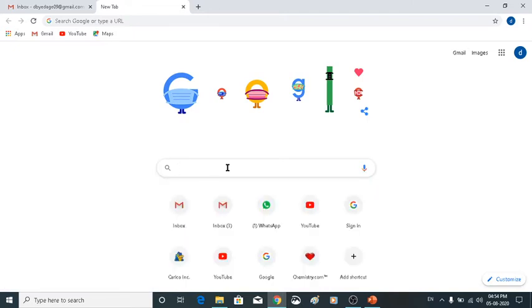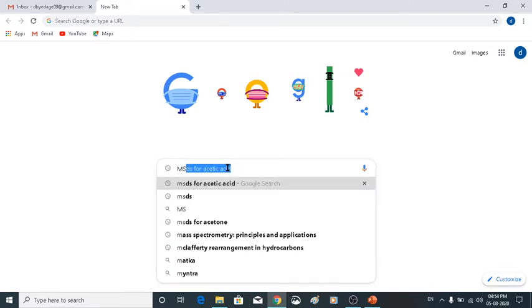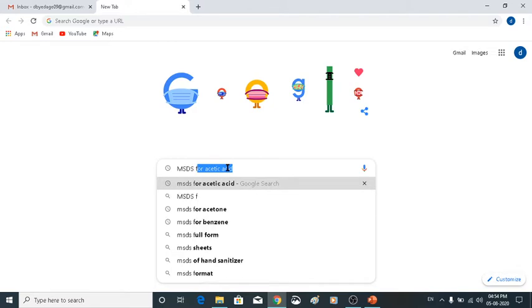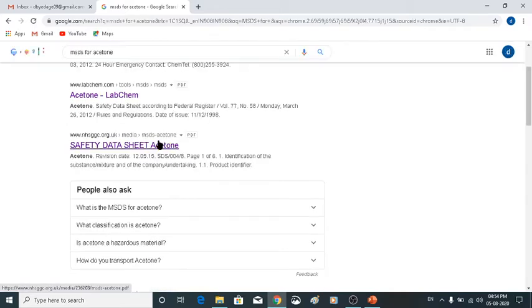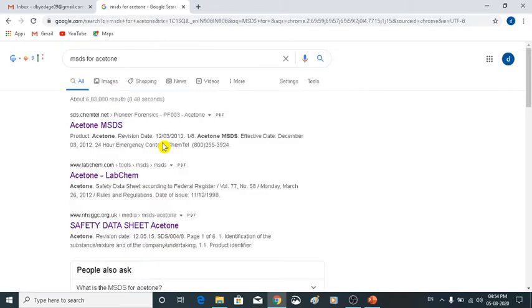So this is the Google window and you can type here MSDS for acetone or acetic acid, for any compound. Then such a screen will appear. Several manufacturers produce several documents. Whatever the information in those documents is, it is nearly the same. Let's click on this.